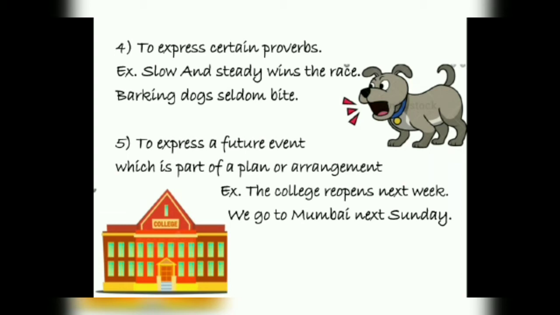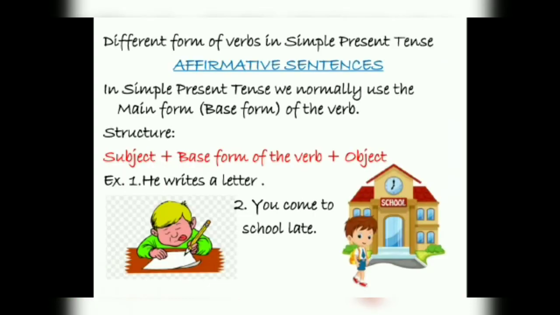So at that time also we use simple present tense. We have planned it just now. We go to Mumbai next Sunday. We have planned today only that we will go to Mumbai next Sunday. So these are the five times when we use the simple present tense.